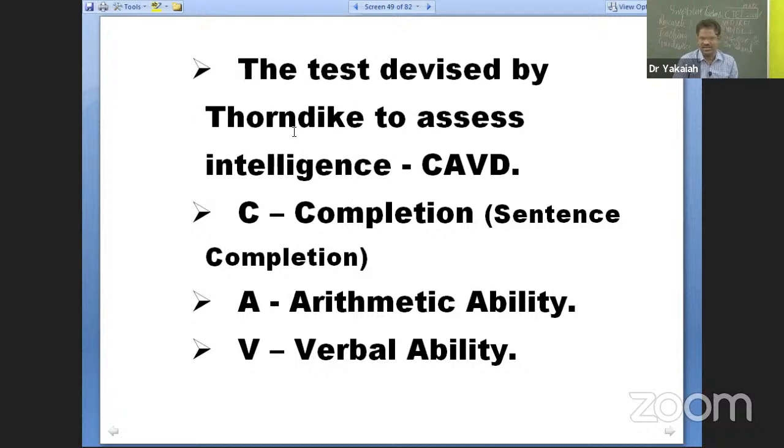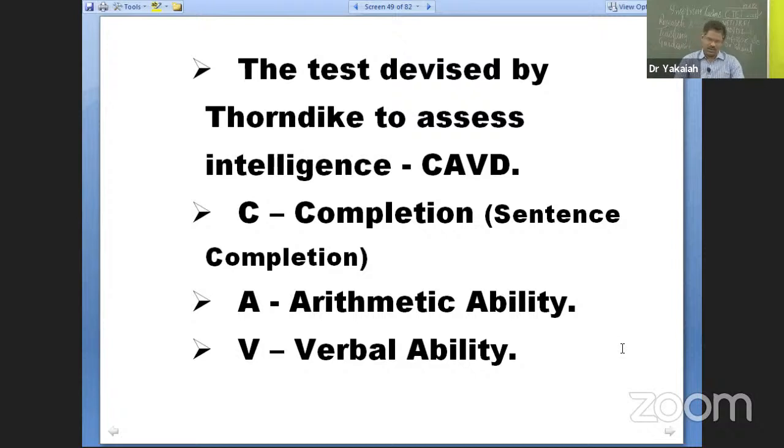The test devised by Thorndike to assess intelligence is CAVD, where C stands for sentence completion, A for arithmetic ability, V for verbal ability, and D for directions, or the ability to follow directions. For short, C for completion, A for arithmetic, V for verbal, D for directions. That's how you can remember.